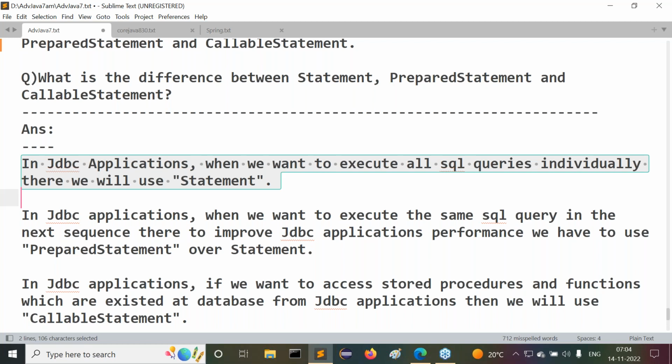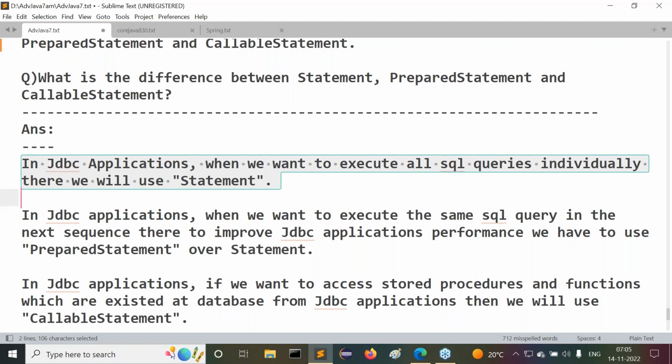If we observe these points, the answer is very clear. In JDBC applications, when we want to execute individual SQL queries, and every SQL query is a new SQL query, not the requirement of the same SQL query in the next sequence, then we go for Statement.